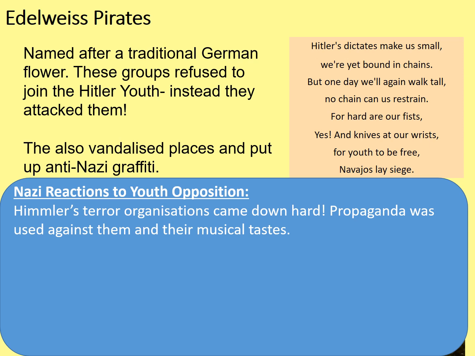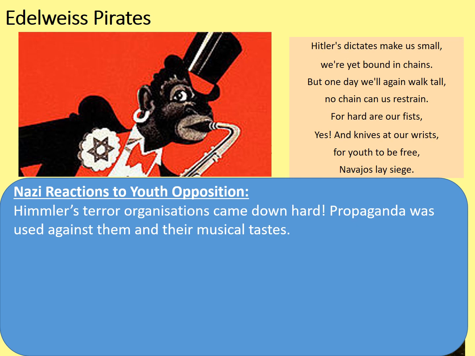Propaganda was used against them and their musical tastes. Take, for example, this very racist caricature. Notice that the black man has got some very exaggerated facial features, which is typical of racist cartoons at the time. He's playing a jazz saxophone, and he even has a Jewish Star of David on him. This is all about discrediting the sort of music that German children were enjoying at this time if they weren't in the Hitler Youth.